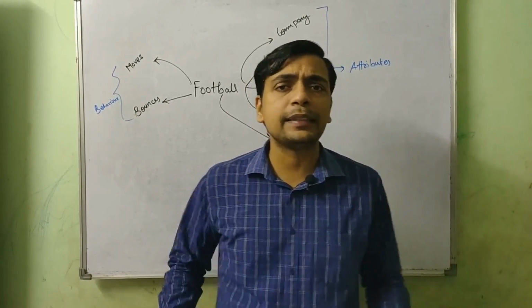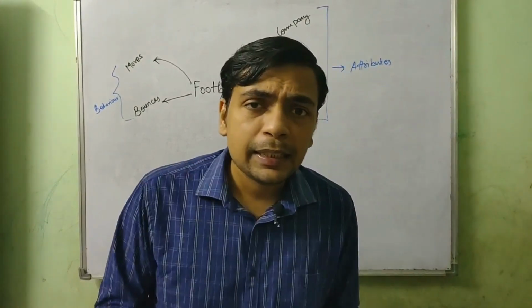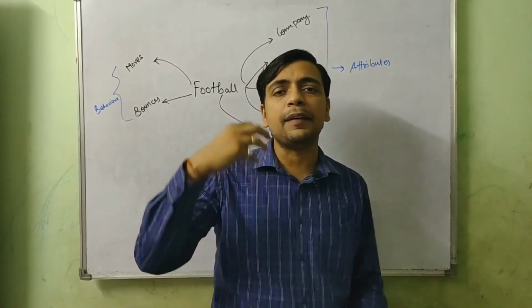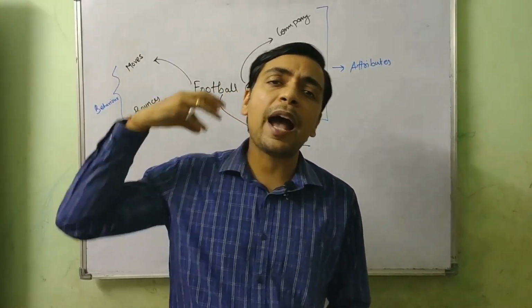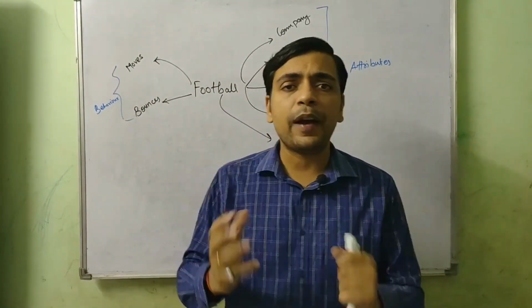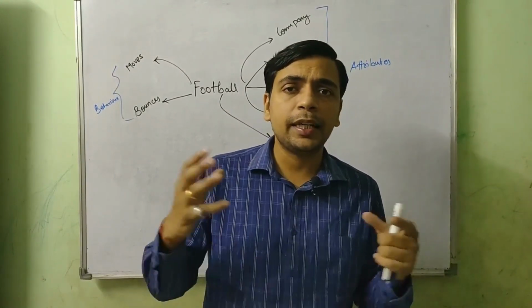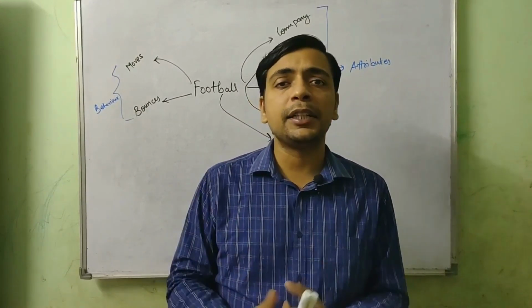There can be different examples of objects like that, but there must be someone who has defined the characteristics of the football, who has defined that it should be spherical in shape, it should contain air, it should have a certain color.